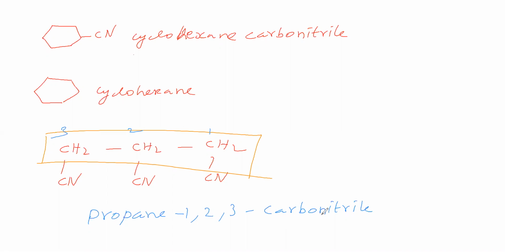So 3 CNs are there, which means 3 times carbonitrile. This cyanide carbon is not included in the root word. Therefore, in IUPAC we have to say carbonitrile.